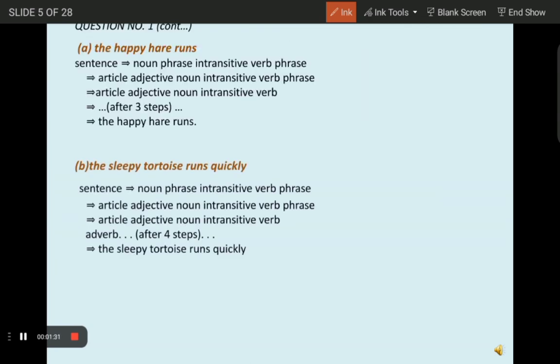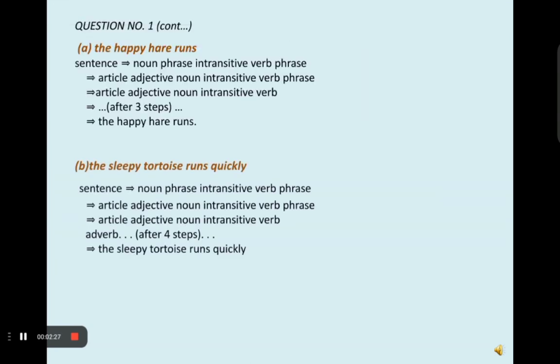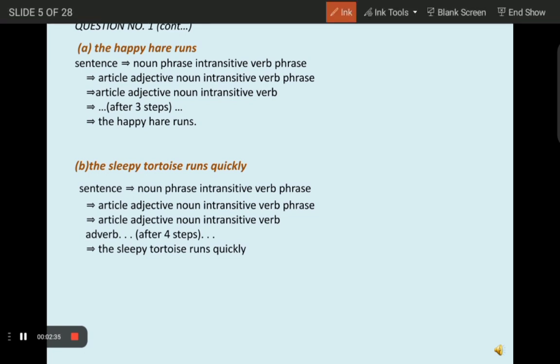So let's see now. For instance, to validate the sentence "the happy hare runs," we follow the production rules such as: sentence implies noun phrase, intransitive verb phrase; noun phrase implies article adjective noun. Then we get the happy hare runs, and finally we get our sentence.